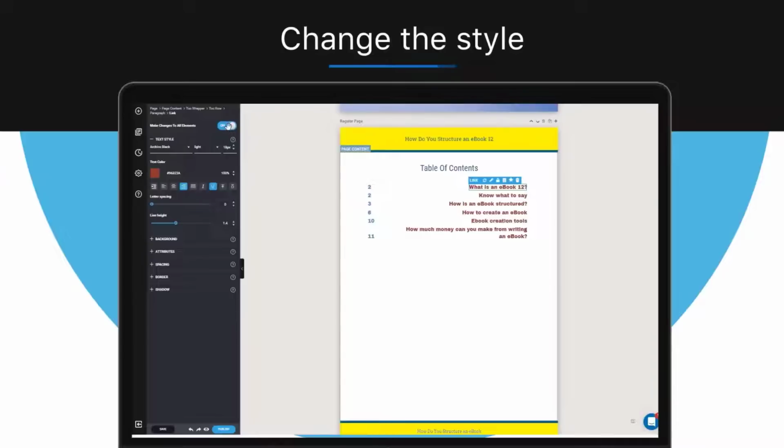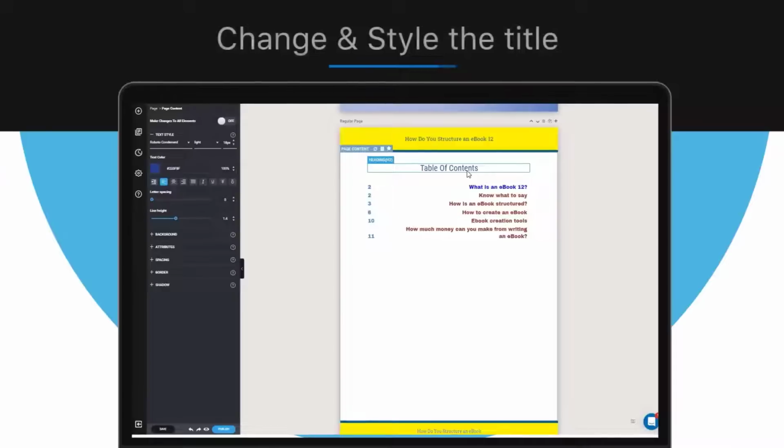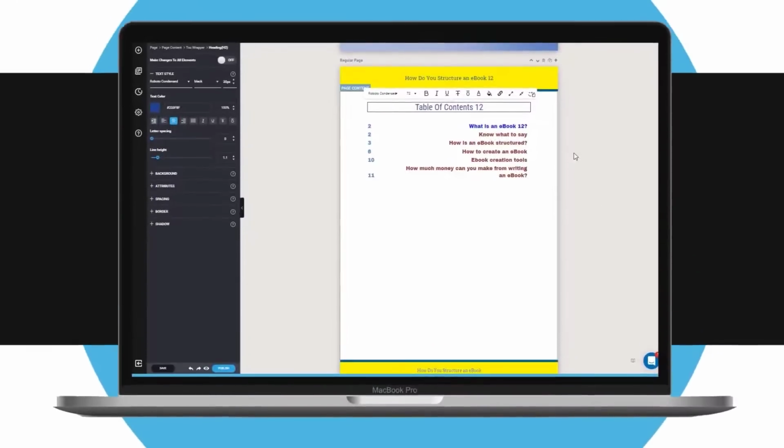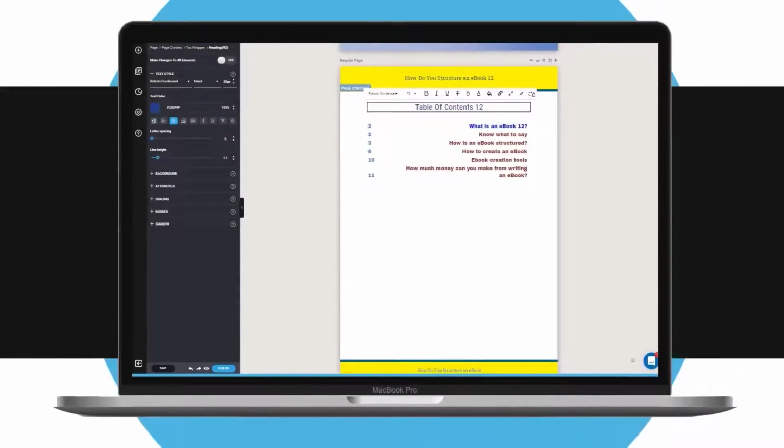Do the same for each line, and also do the same for the page numbers as well. And finally, you can style the title of the tables of contents as well. So that's how to insert and style a table of contents.